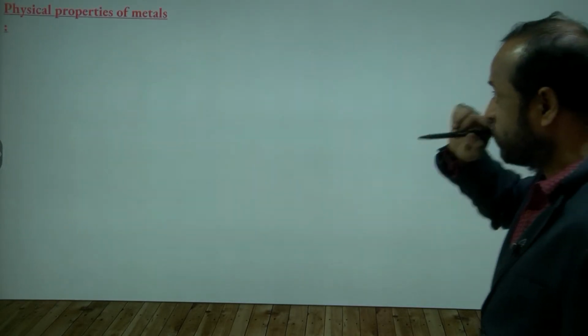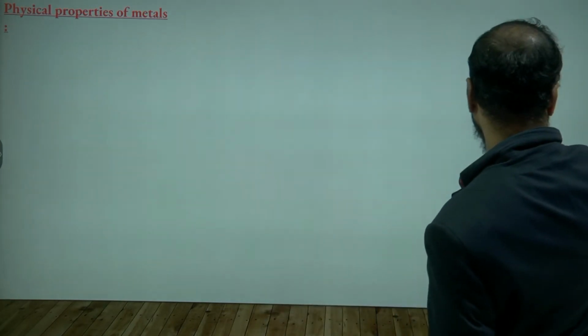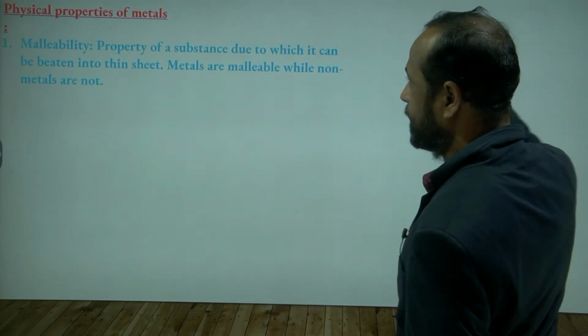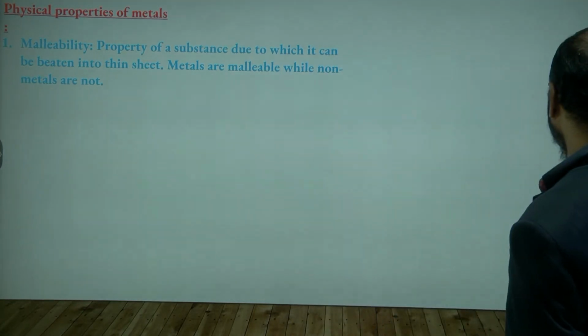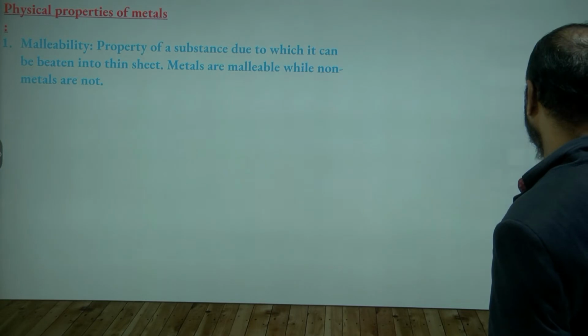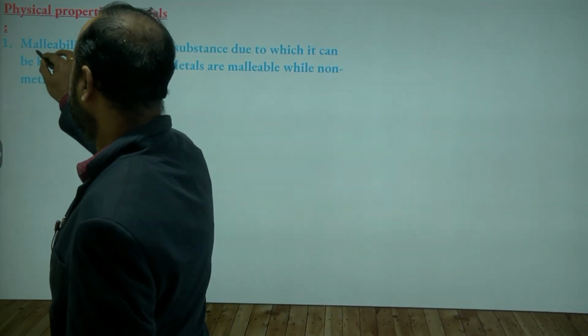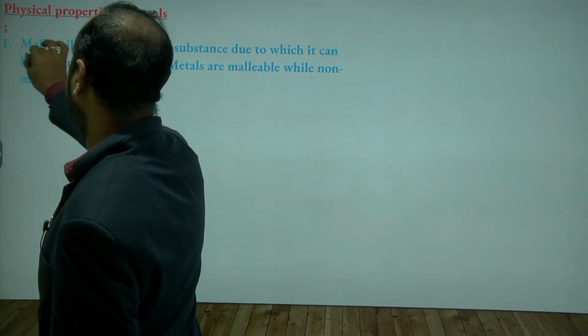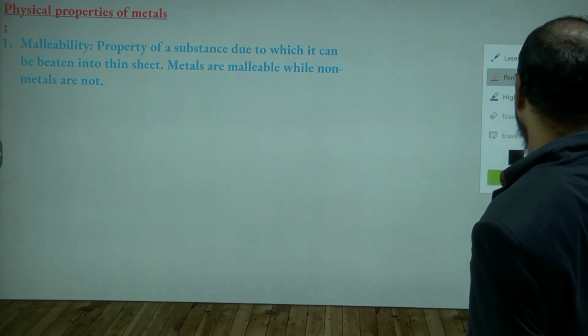So, here let us see what are the physical properties of metals. So, here one very, very important. See, this is important for your class also. 8th class, this topic is there. The first property is called malleability. Malleability means what? Elements on beating are converted into thin sheets.